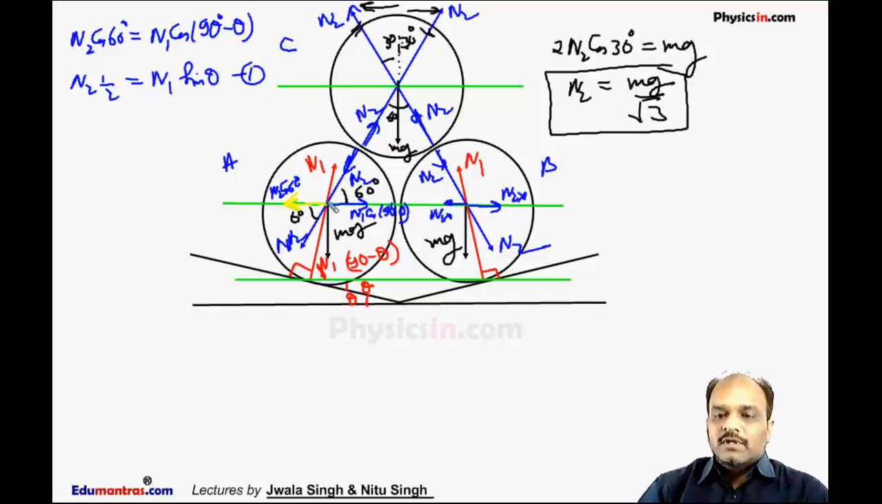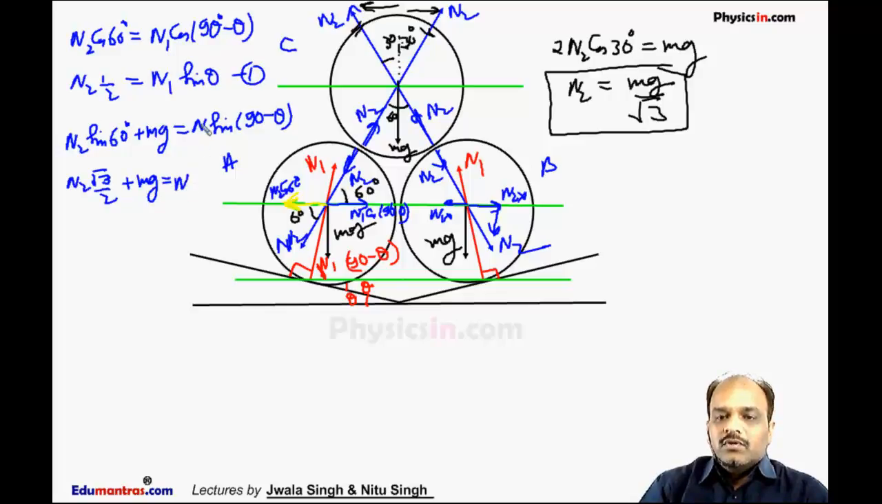In the same way we will balance the vertical force on this block B. Vertically, the weight is acting downward, and the component of N2 is also acting vertically downward. So we can say N2 sin 60 plus mg must be equal to N1 sin(90 minus theta). Or N2 times root 3 by 2 plus mg must be equal to N1 cos theta, since sin(90 minus theta) is cos theta. This is our second equation.